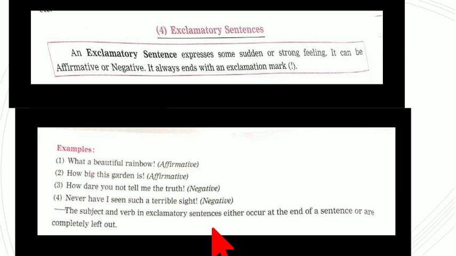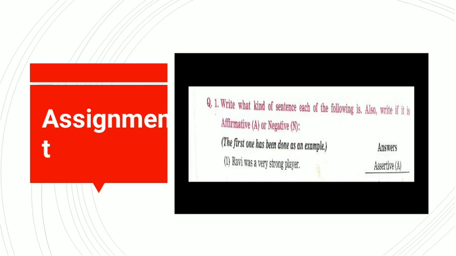And exclamatory sentence will end with the exclamation mark. And assertive, imperative, interrogative and exclamatory, all these four sentences will have both. That means it can be negative or it can be affirmative.